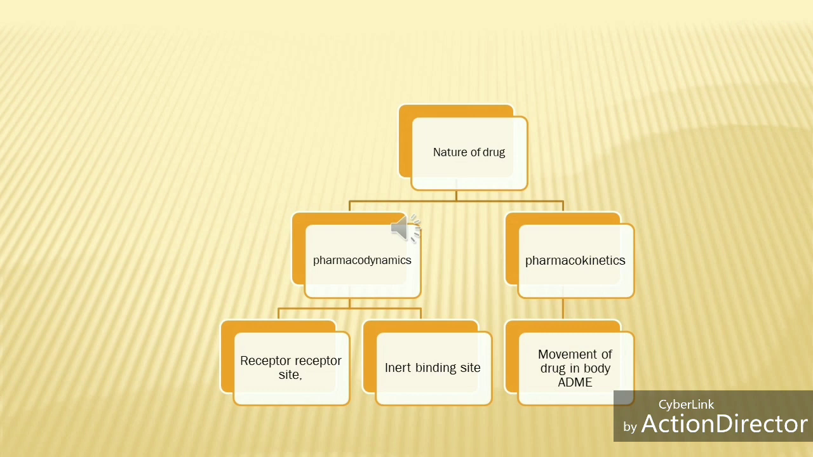Pharmacokinetics mostly deals with movement of drug in the body. The most important term is ADME. In the next slide I mention what ADME is. A means absorption, D means distribution, M means metabolism and E means elimination. So pharmacokinetics deals with how the body handles the drug, through absorption, distribution, metabolism and elimination.